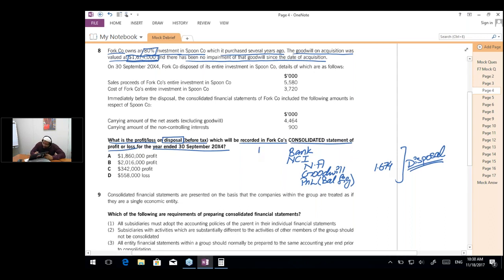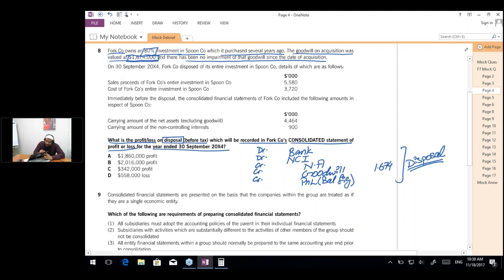Simran, I have already written the debit and credit: bank debit, NCI debit, net assets credit, goodwill credit, and the P&L being the balancing figure, which can be on either the debit or the credit side. So when we have disposed of a subsidiary, the bank is debit, NCI debit, net assets credit, goodwill credit, balancing figure P&L. You have to learn this entry by heart.